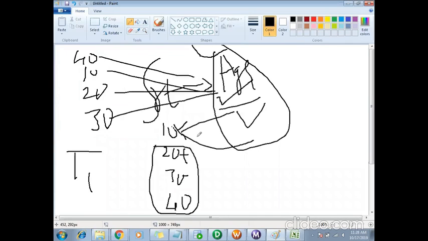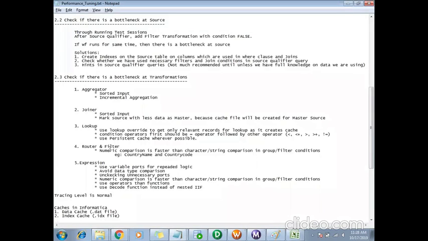Incremental aggregation, again, will save the previous aggregation whatever it has done. In that case, I should not be sending the same records again. It will save the previous aggregation, and for the new records it will sum up with the previous aggregation data. That is the incremental aggregation. So whenever you go for an aggregator transformation, keep in mind you have to pass the sorted input only. That will really improve the performance.